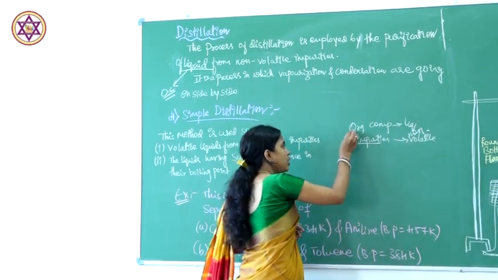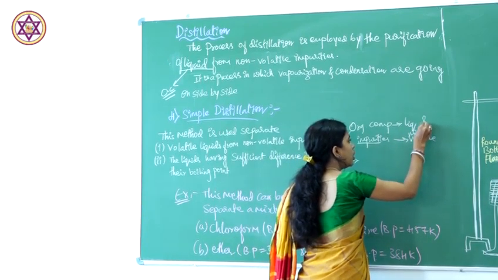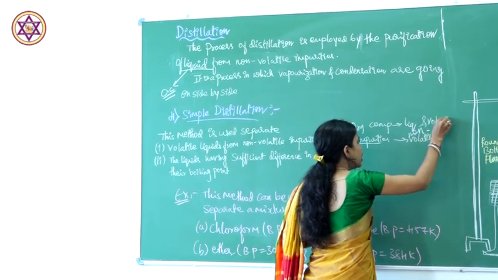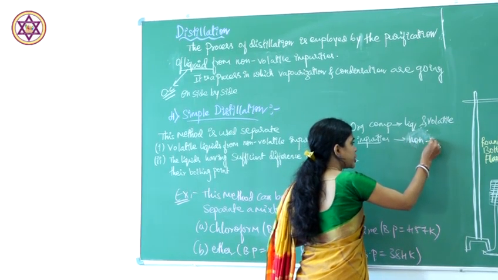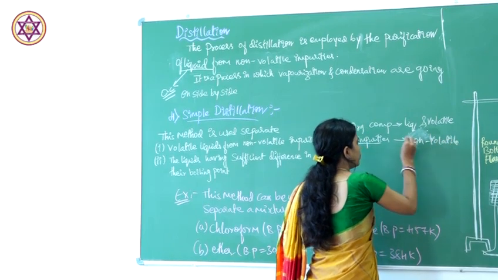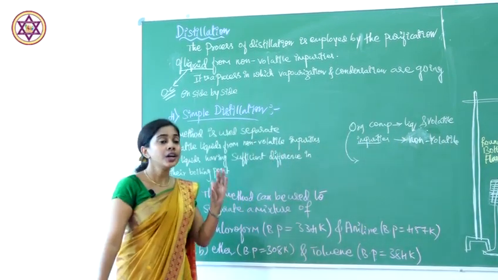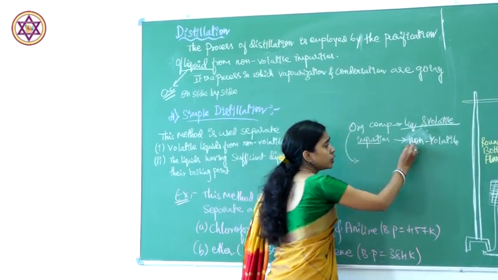So the organic compound should be liquid and volatile, and then we use the distillation method.